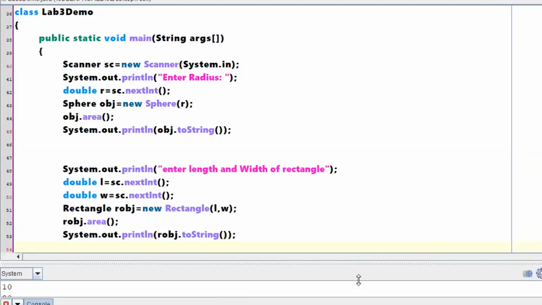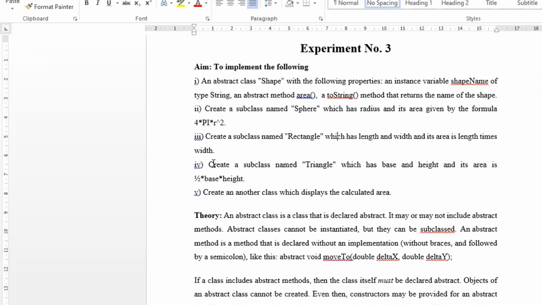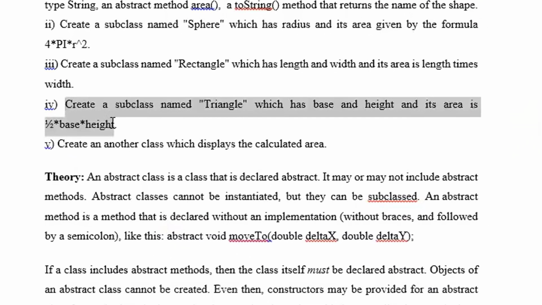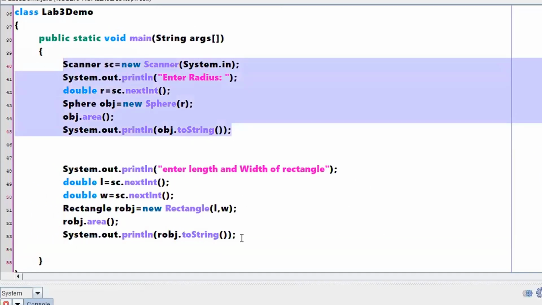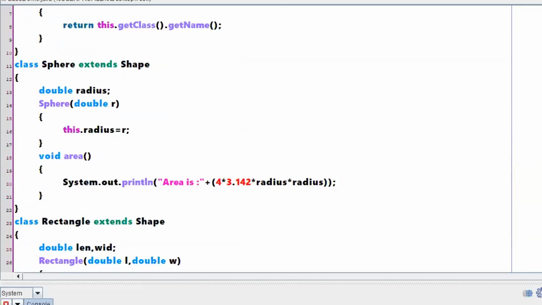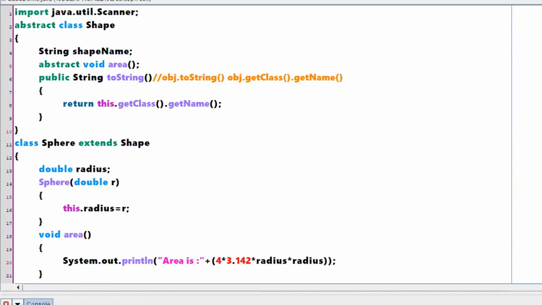Right. So I hope the things are very much clear, and we are left with one more case, which is called a triangle. I think once you know how to do it with respect to a sphere and a rectangle, it won't take much time for you to implement the triangle, right? So this is your lab program 3. After your class, I'll share the class recording. First go through the recording, be clear with each and every statement, then only go through the program. Whatever I have written, almost the same is there in the lab program also.